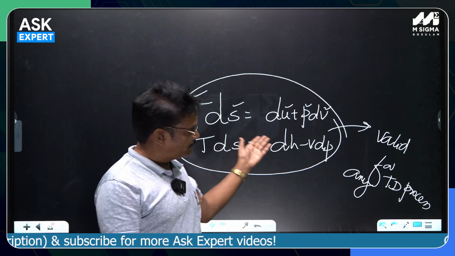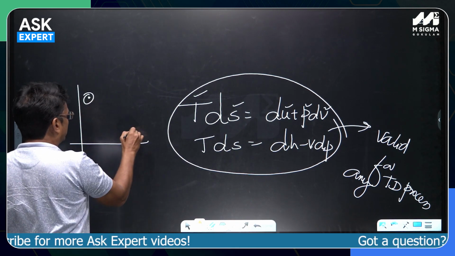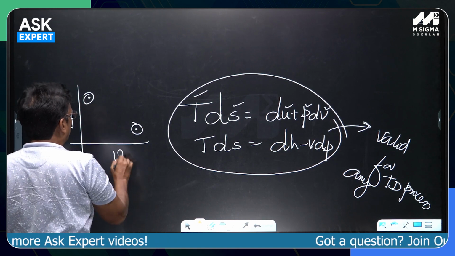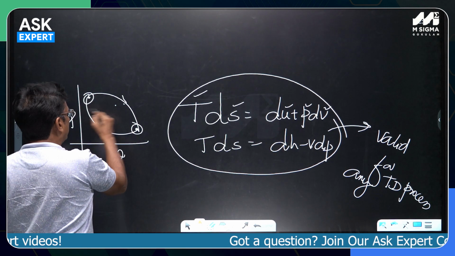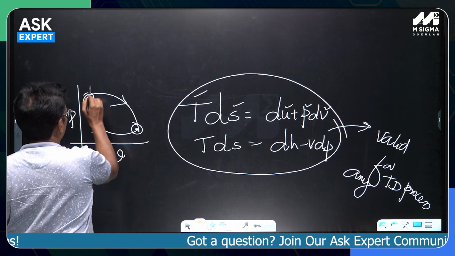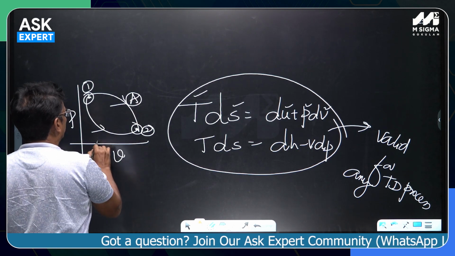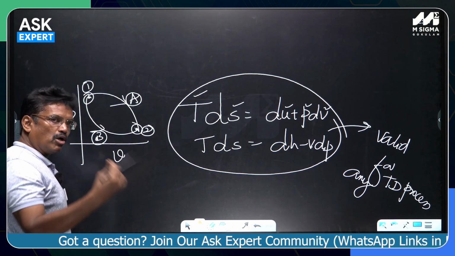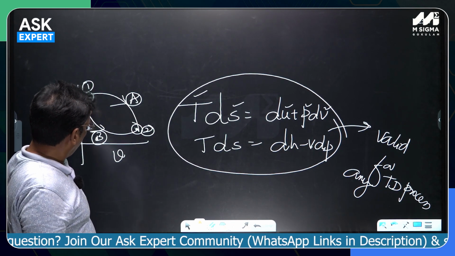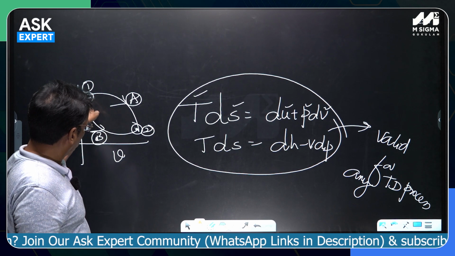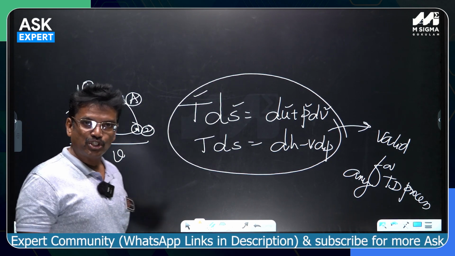That can be integrated between any two states. You can integrate along this path, you can integrate along this path. So, it is independent of the path. If you just take P1 minus P2, it is the same for path A and the same for path B. We do not have to bother what path it is. The change of pressure between 1 and 2 is the same for this path and for this path. That is why properties are called point functions.